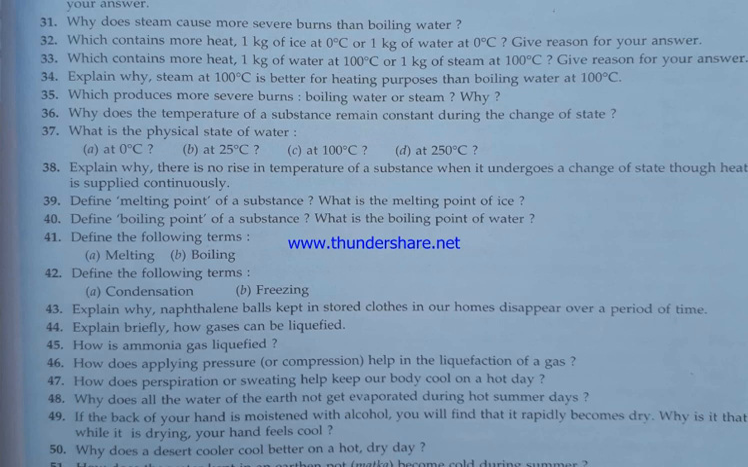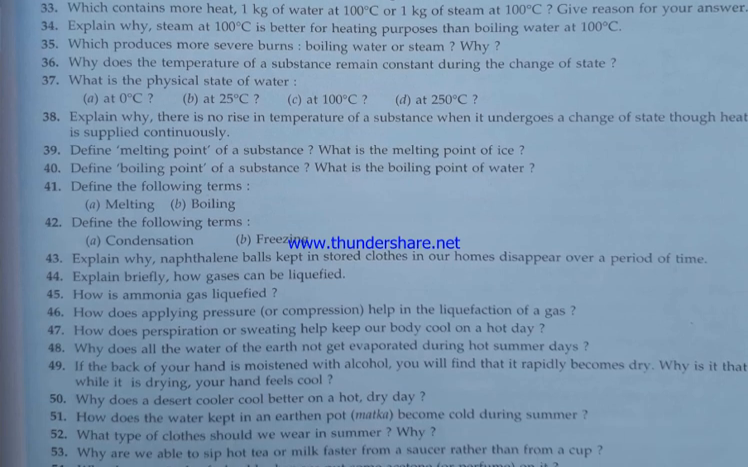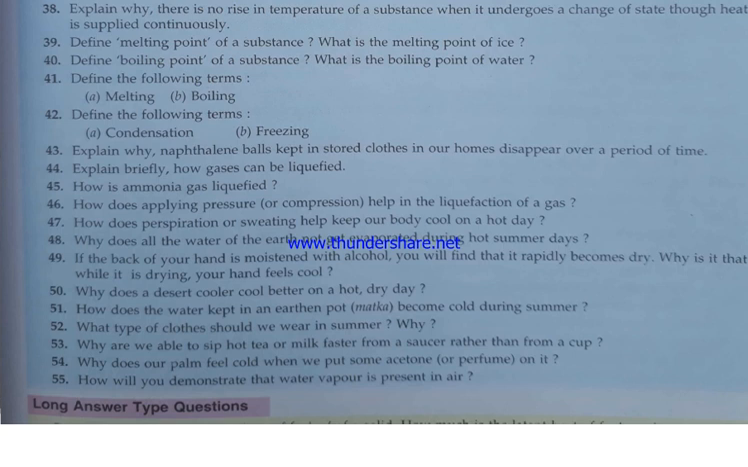Define melting point. Easy. The temperature at which a solid converts into liquid state. Melting point of ice is 0 degrees Celsius. Boiling point, the temperature at which liquid converts into vapors. Define the terms melting and boiling. Condensation, freezing, you can also say. Explain why naphthalene balls are stored with clothes. Because it directly converts into vapors and is used to protect from the pests.